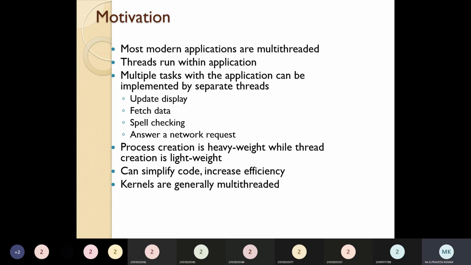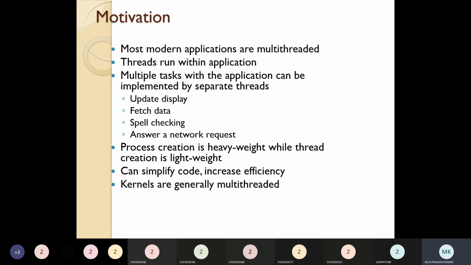So what is the difference? Processes we are also using for multi-process, for dividing the task and then performing it, but still it is a heavyweight process, out of a large amount of code blocks. But thread is a lightweight process. It handles only a small unit of code, but still it has its own properties like its own memory space and everything. Still, it is a lightweight process.